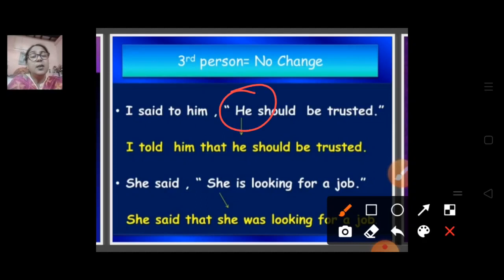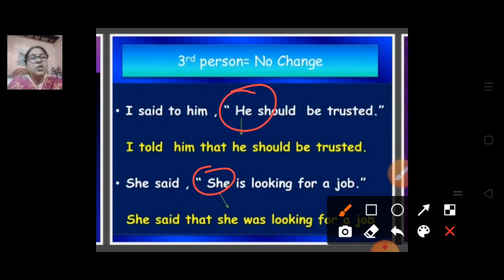He, she, it, they: if it is given in third person, there will be no change.